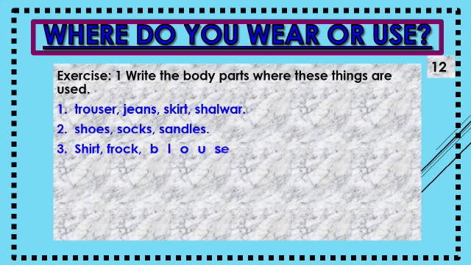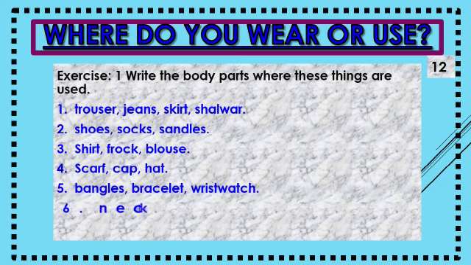Here are some clothes, and in the exercise we can see where we use them. Here is exercise number 1. Write the body parts where these things are used. The names of the dresses are given. I read 1. Trouser, jean, skirt, shalwar. The answer is leg. Number 2, shoes, socks, sandal. What is the answer? The answer is foot.